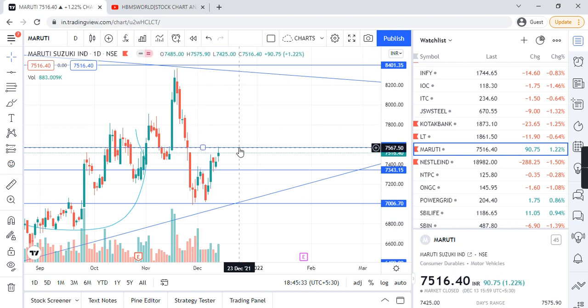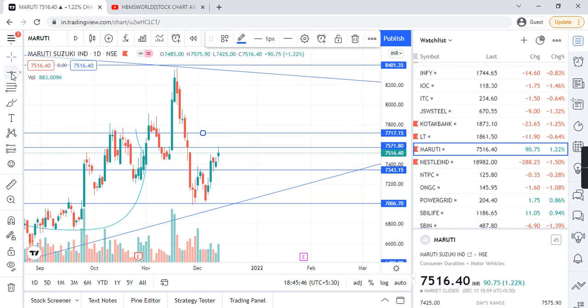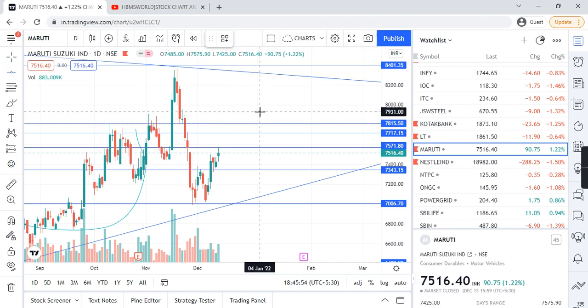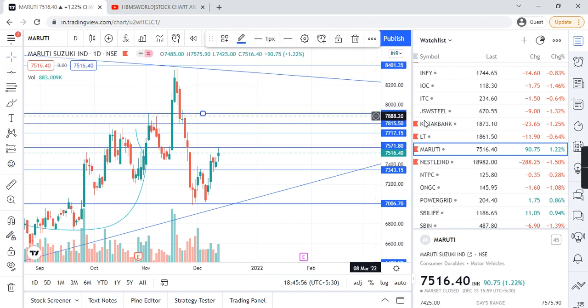Maruti, guys, see how support and resistance works. 7567. If it breaks, a big volume is there, but the support and resistance will come around 7717, and the next target is around 7815, and this 7913.